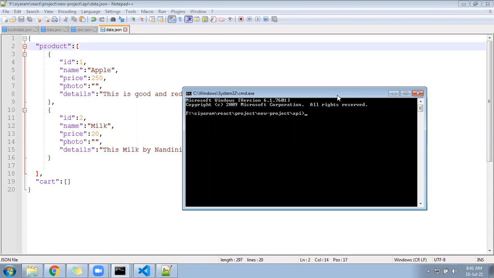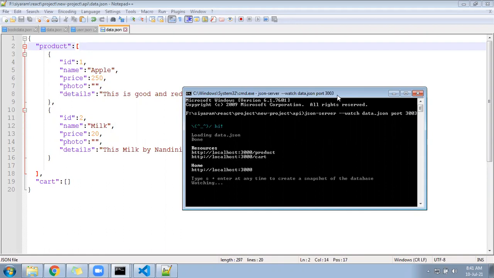Okay, what to write? json-server, space, minus minus watch, space, your data.json file, space, port number you have to keep different, 3003. Keep port 3003. So product, if you call, it will give the list of the products. If you call the cart, it will give the list of the cart. There we can filter what is your item, which one you have added into the cart. We can apply the condition and extract it.